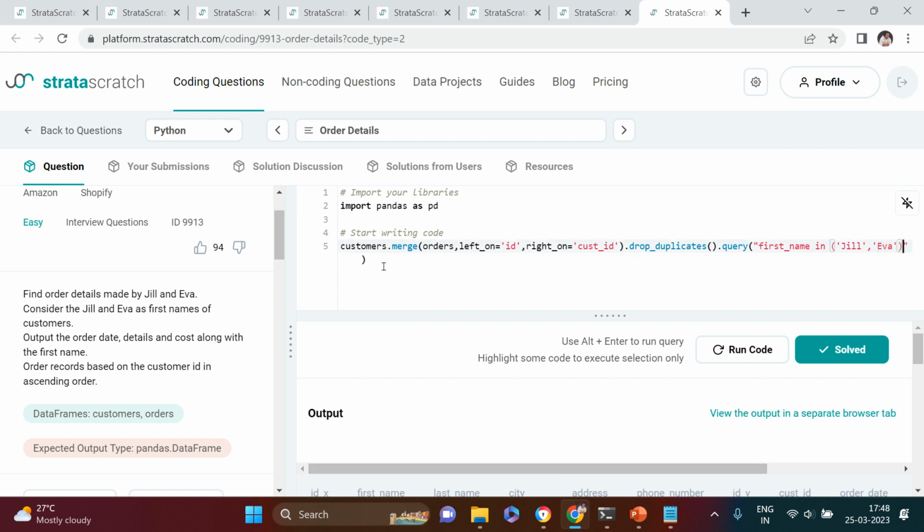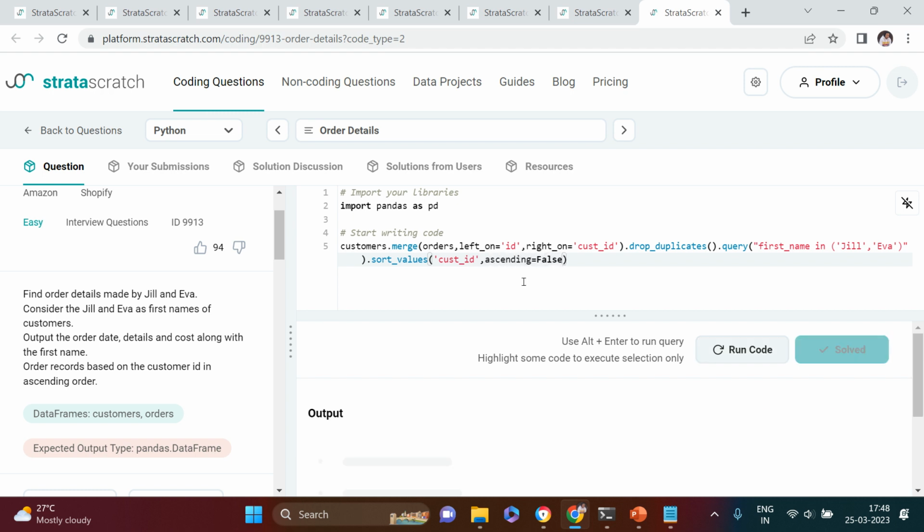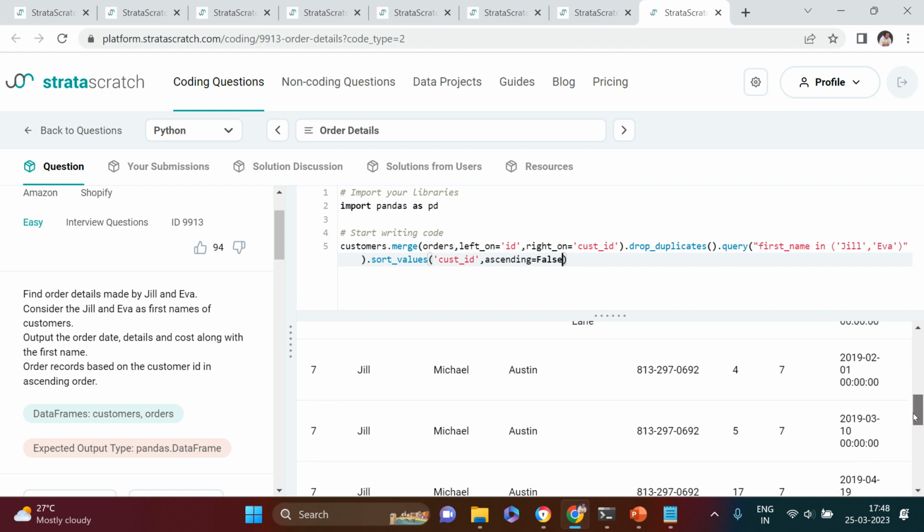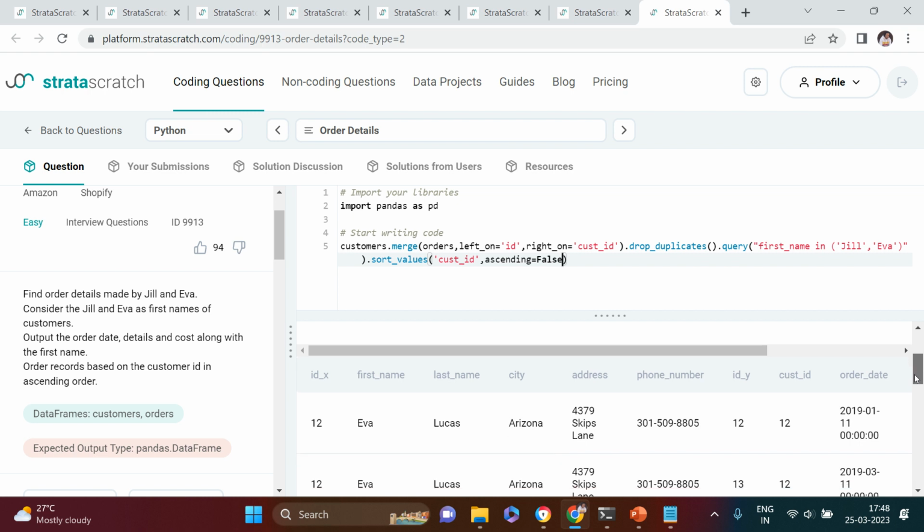Over here I would say sort values by cost ID, ascending equals false. Let's run this also. This is done. This is sorted. Zil and Eva are done over here.